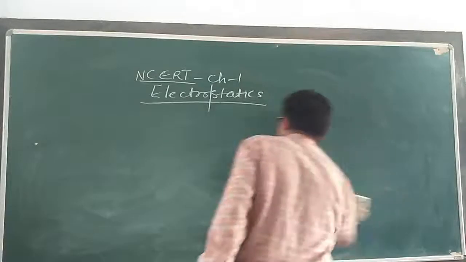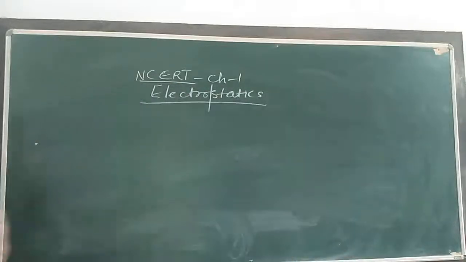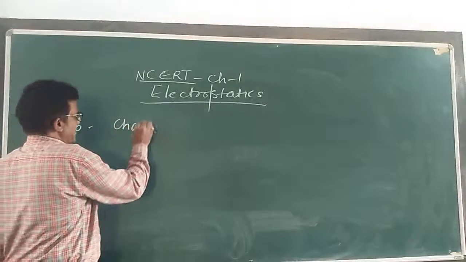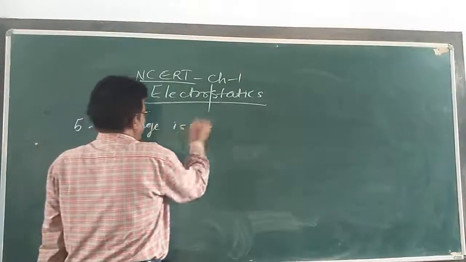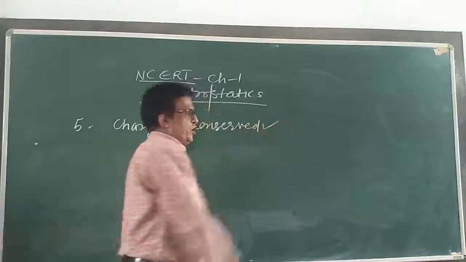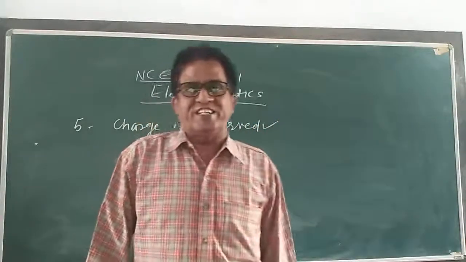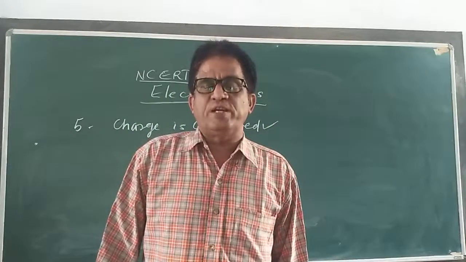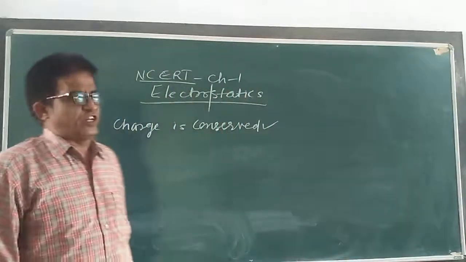Write down, my dear children: charge is conserved. What do you mean by conservation of charge? That also I hope you have seen in 11th class, first chapter.